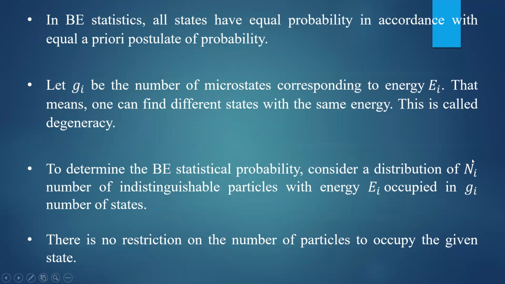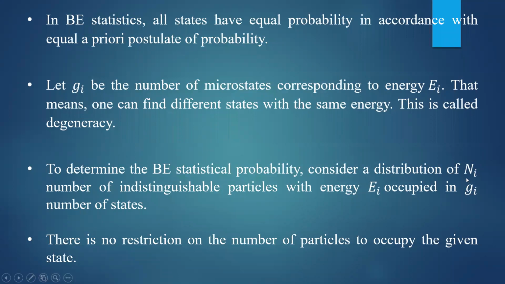There are Ni number of particles, the energy of the particles is Ei, that is the ith state, and those particles are occupied in Gi number of states. Remember, Gi is the number of states available.